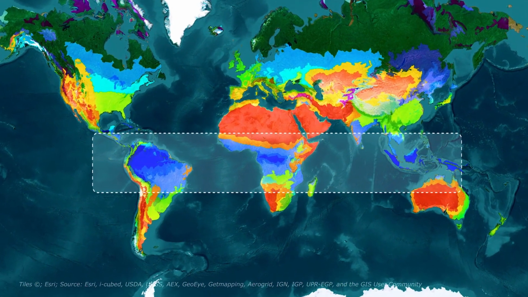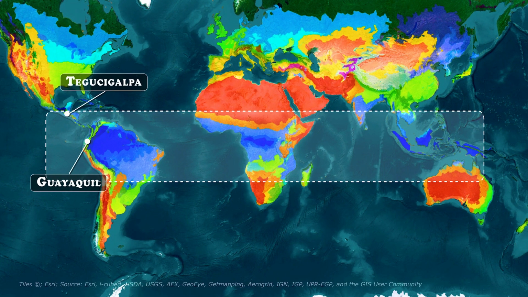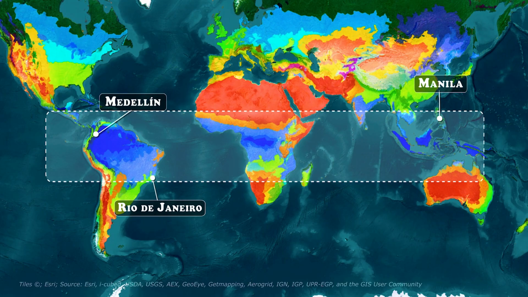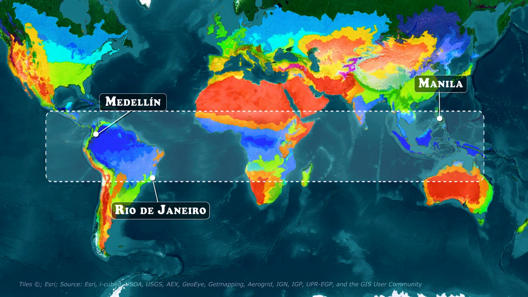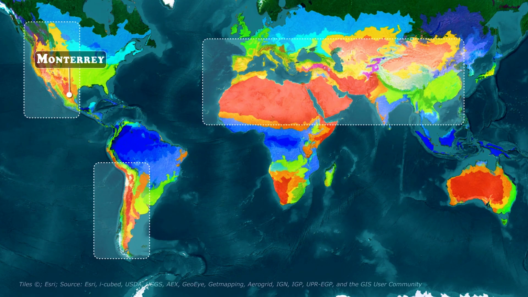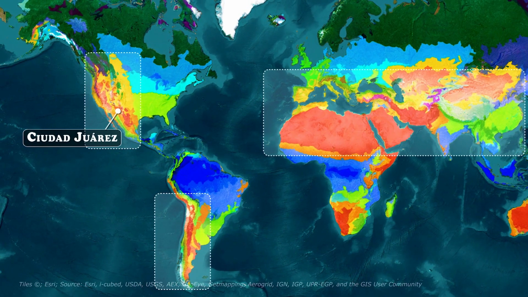Among tropical climates, for example, we can see that Guayaquil and Tegucigalpa have the same climate classification as Abuja, the capital of Nigeria. Manila, Medellin, and Rio de Janeiro also share similar climatic conditions. Within dry climates, Monterrey shares its classification with Dakar and Karachi in Pakistan. Mendoza does so with Tehran, the capital of Iran, while Ciudad Juarez has the same climate classification as Arequipa, Damascus,